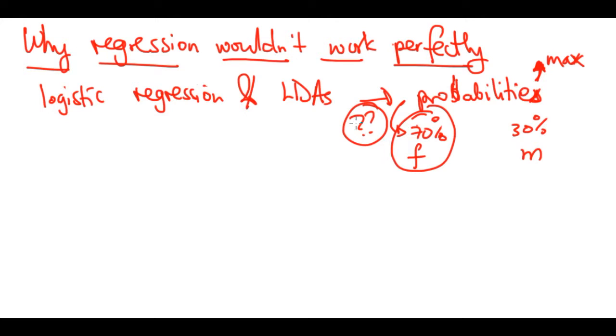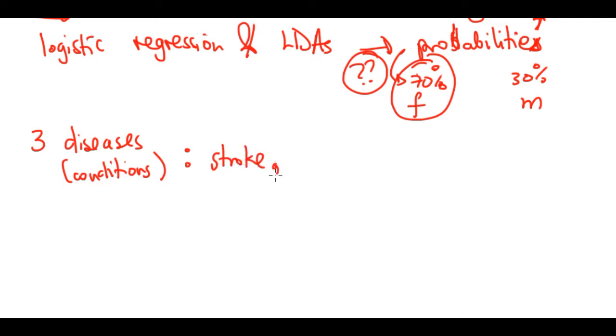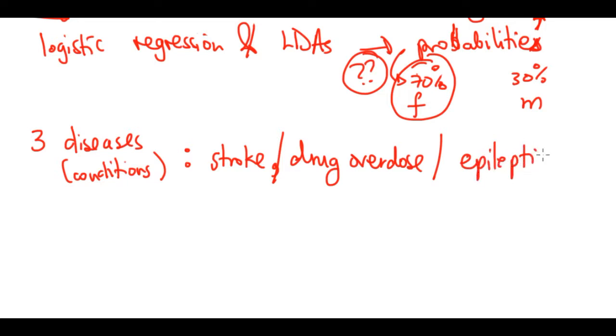This is because let's imagine we're in an emergency room of a hospital, and there are three conditions that we're treating there. The first condition is whether a person has a stroke, a drug overdose, or maybe the person went through an epileptic seizure. So these are the three classes that we have.